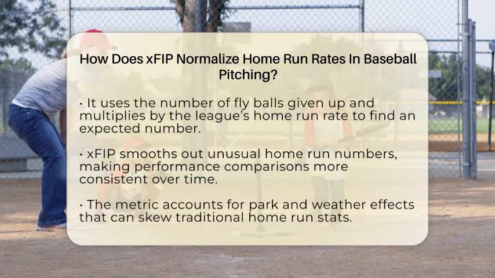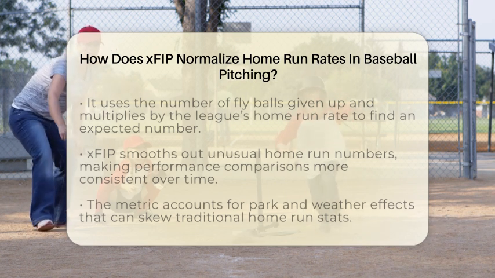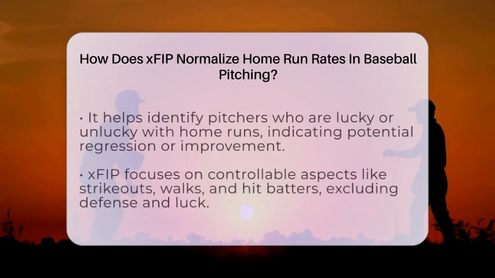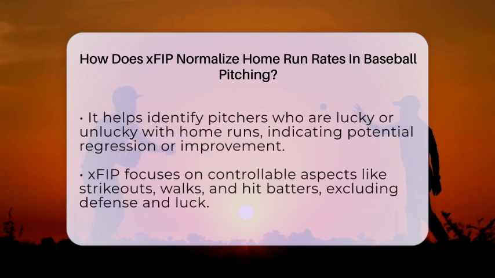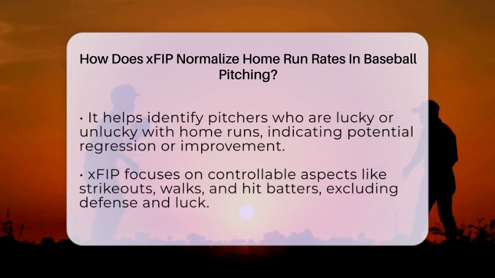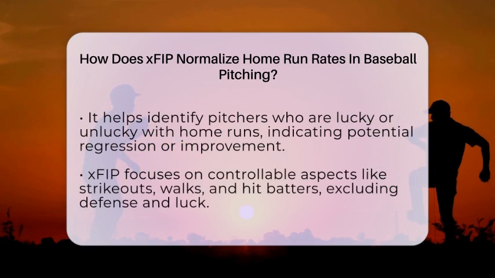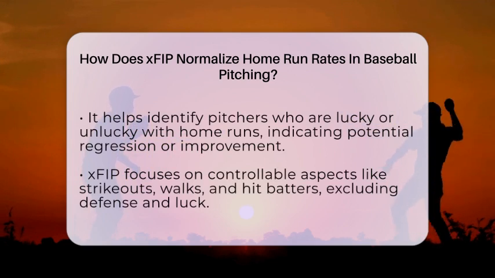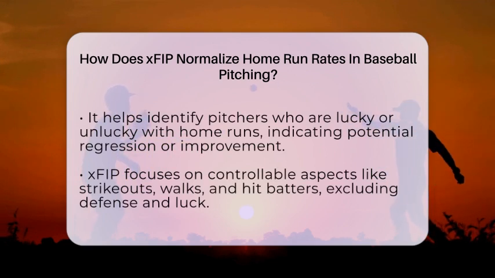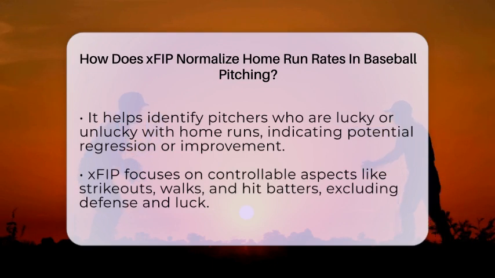So if a pitcher had an unusually high or low home run rate, xFIP pulls that number toward the league average, making their performance look more consistent. This adjustment is super helpful because it makes comparing pitchers across different seasons, ballparks, and weather conditions fairer. For example, a pitcher who pitches in a ballpark that suppresses home runs might look worse using traditional stats, but xFIP accounts for that by normalizing the home run rate.